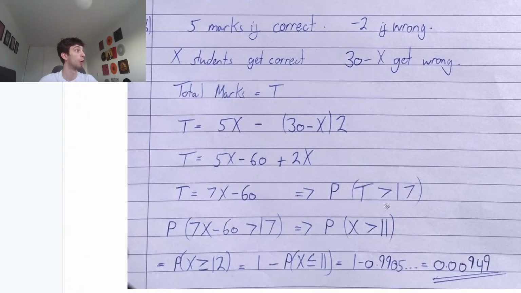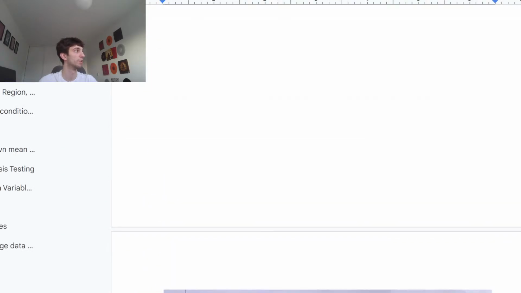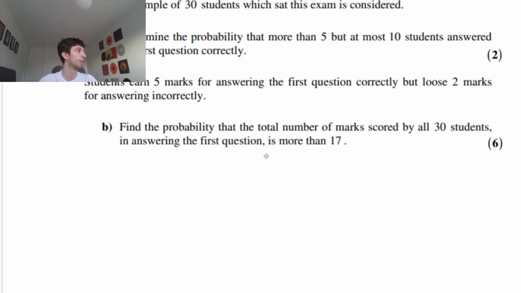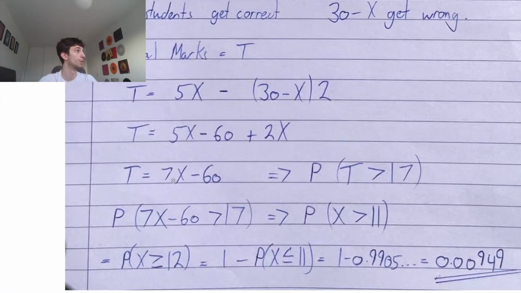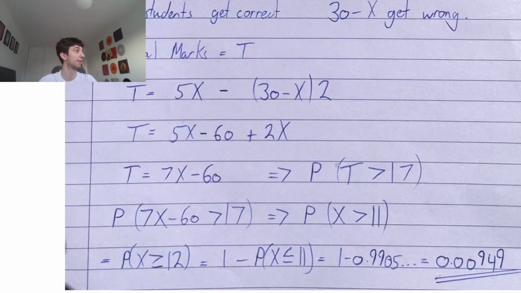So we have the probability that the total, once again, guys, what we're trying to check is the probability that the total is more than 17. But we know that the total is equal to 7x minus 60. So we can plug that in instead of t. But we know the distribution for x. This is good because we can put something in that we know the distribution of, okay? So we have the probability that 7x minus 60 is greater than 17. But instead of having t, you put in 7x minus 60. From here, we can do rearranging within our probability. Add over 60.